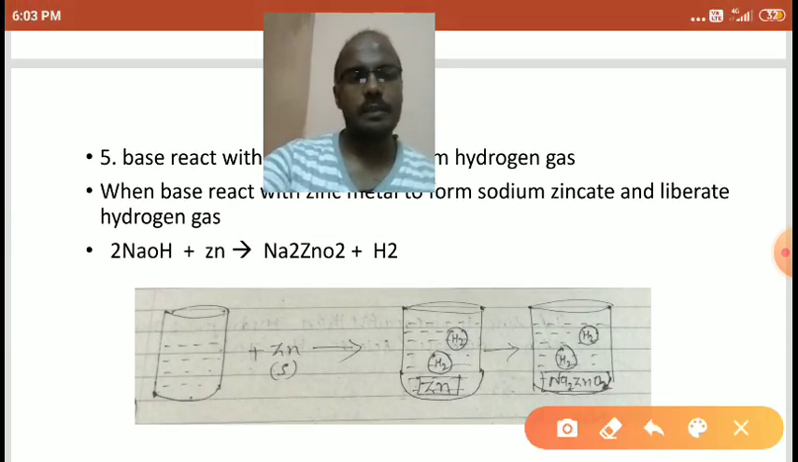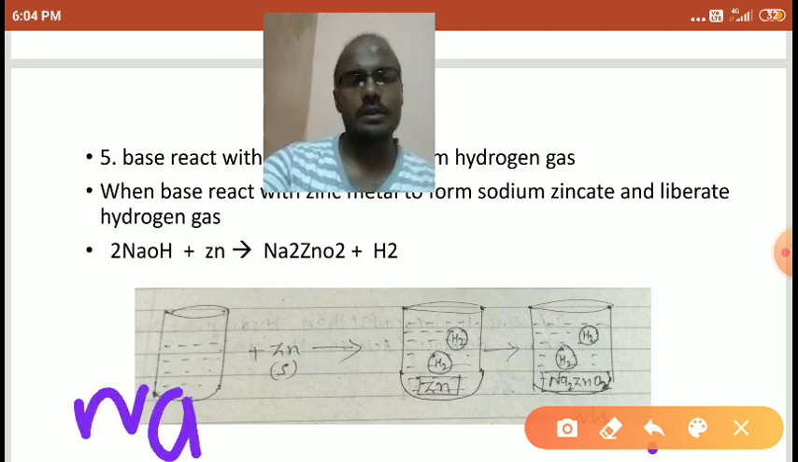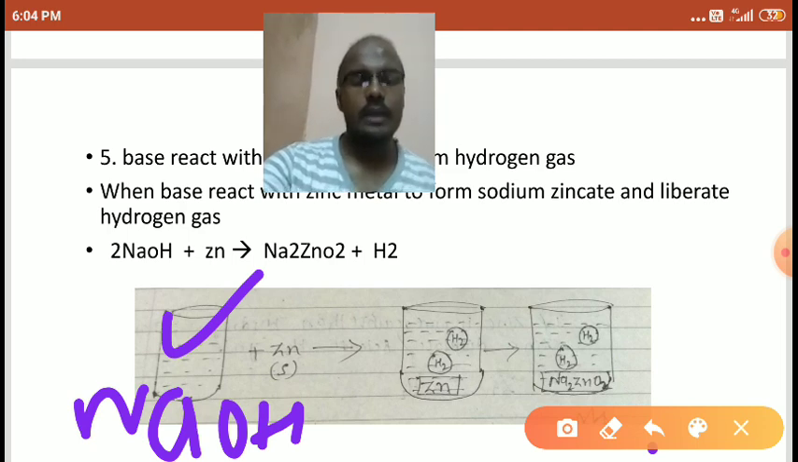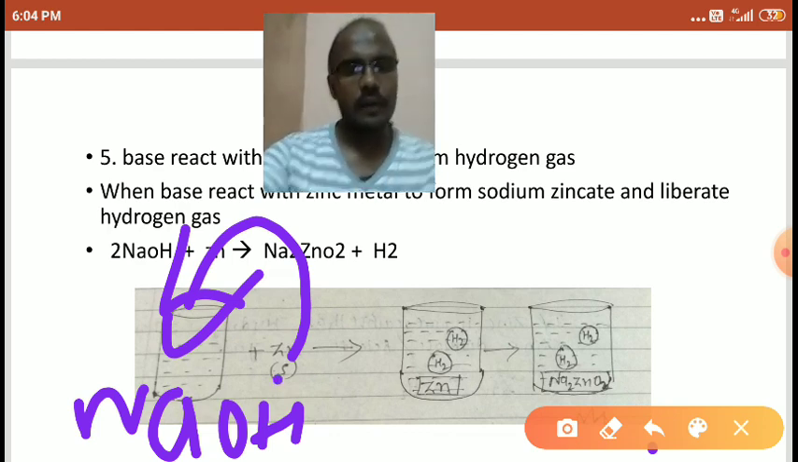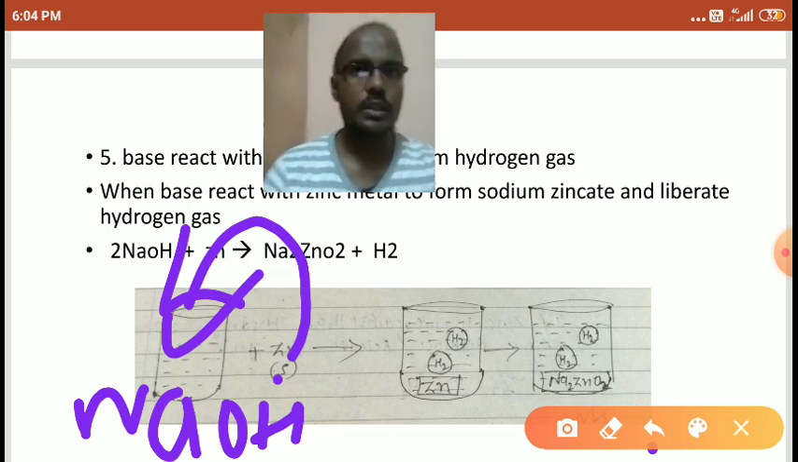In the first beaker I am using NaOH. In this NaOH I am adding the zinc metal, the solid zinc metal. That's why I mentioned S here. S stands for solid metals. Right, students? So when zinc reacts with the NaOH solution, what happens, students?